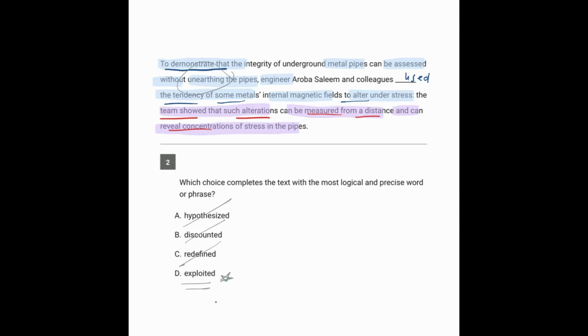And also the word exploited, that has a terrible tendency in today's society. But in some strategic manner in a dictionary sense, you might exploit the availability of some opportunity to be able to get something else to happen. So it doesn't necessarily have the same negative connotation in a dictionary that it does in this year in our society. So the answer here is D.